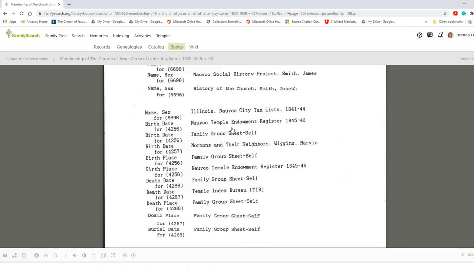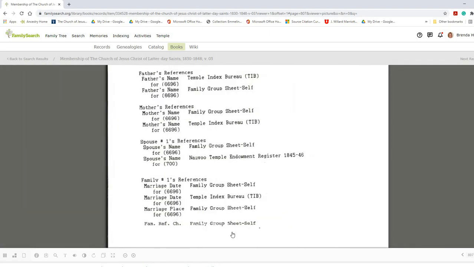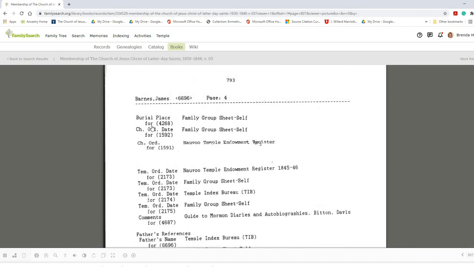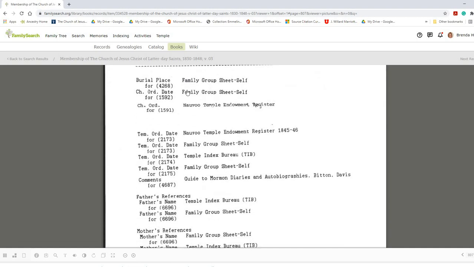And here's the Nauvoo Temple Endowment Register again. And Family Group Sheet, Mormons and Their Neighbors. All of these we've already talked about. And look at the information for death date and death place. So all of this information came from group sheets, so it is questionable what dates those were. Okay, let's go and look at the burial places, also from group sheets. The ordinance is from the Nauvoo Temple Endowment Register.